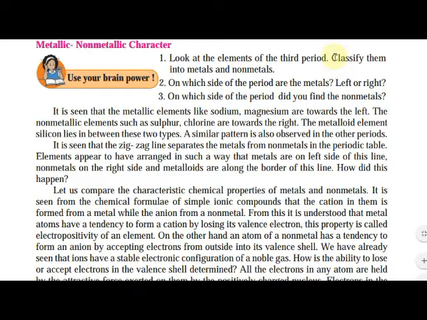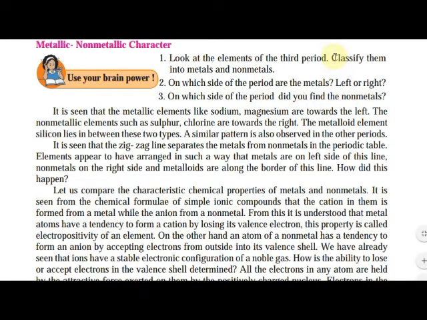How many valence electrons are there? Seven electrons in the outermost shell. It needs one electron. So Na gives it one electron and gets electropositivity. And Cl takes the electron which is given by Na, so it forms an ion.